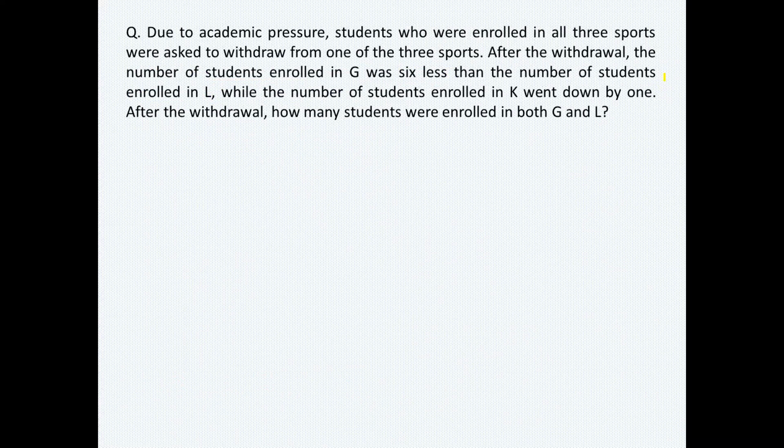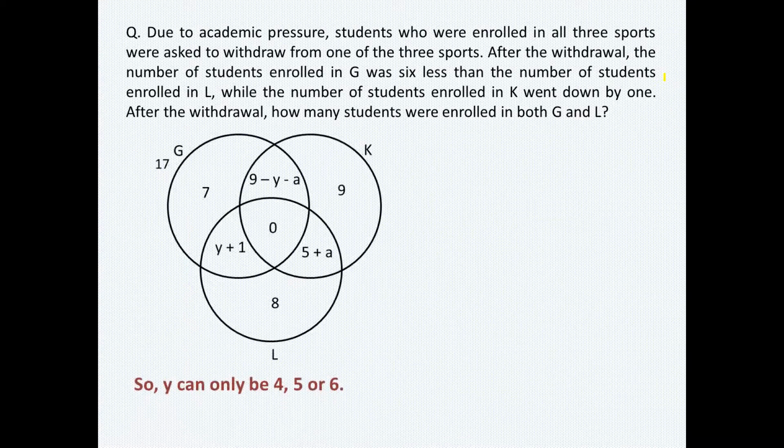So now I'll move on to the last question. The whole data is the same except the last line, which says after the withdrawal, how many students were enrolled in both G and L. So I'll come to the same Venn diagram which we formed in the last question. And in that question, we got to know that Y is equal to 5 and A is equal to 2. Now the question is asking how many students were enrolled in both G and L?